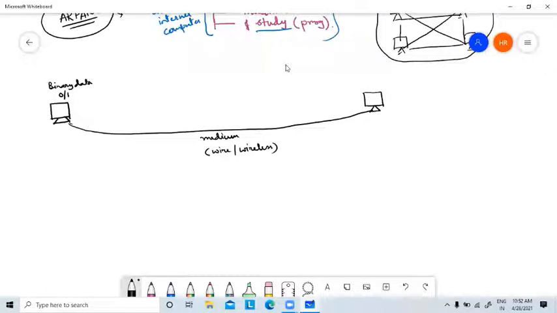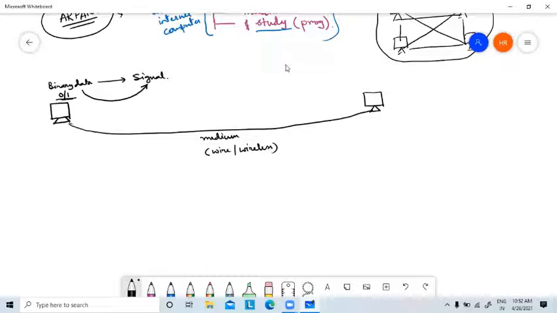When we are transmitting binary data, data itself is not transferable. Data is fixed. Data is stored in the form of 0 and 1. But what can you transmit? You can transmit a signal. So the first thing you have to do is convert your binary data to a binary signal. That is the first step. Then that signal can be transmitted through this media.